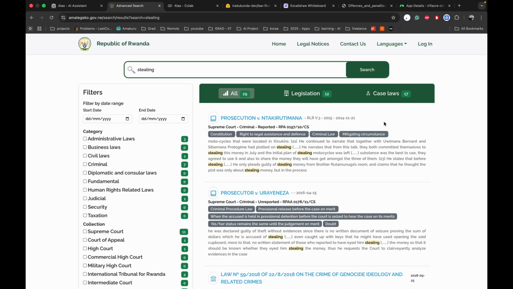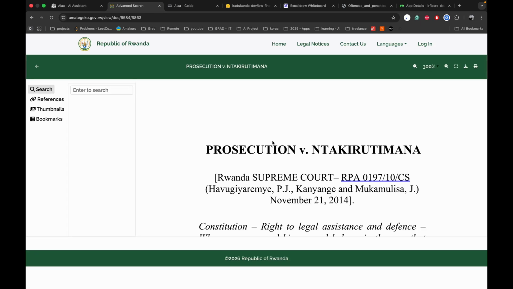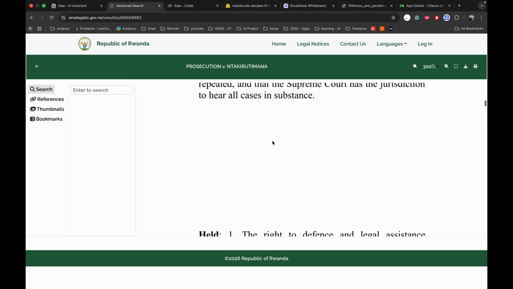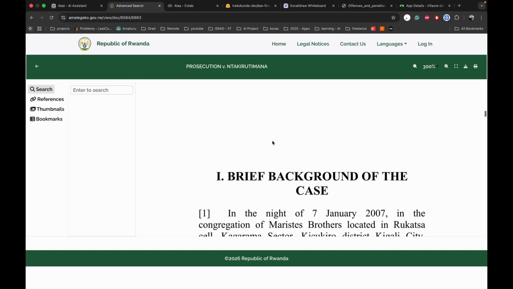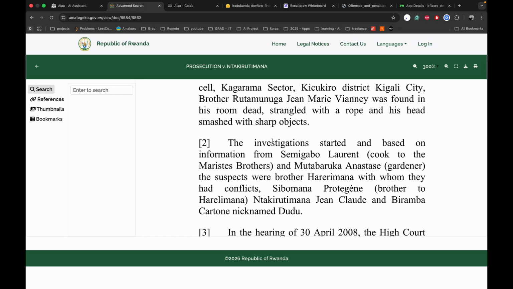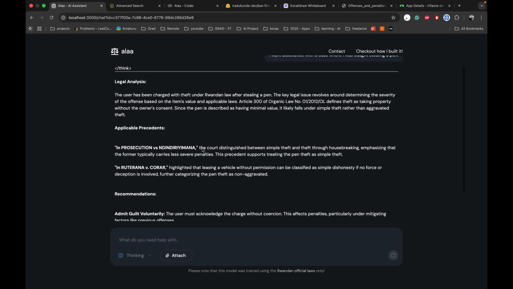You might have a defense case, or you might have another problem. Once you ask it, it's going to do research and look for cases that are almost like yours. Let's say, maybe is it a stealing case, is it a case about other issues?